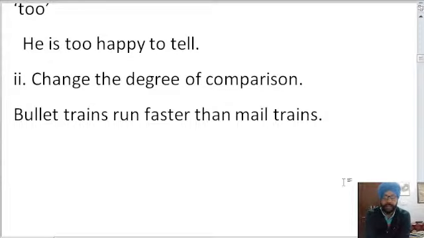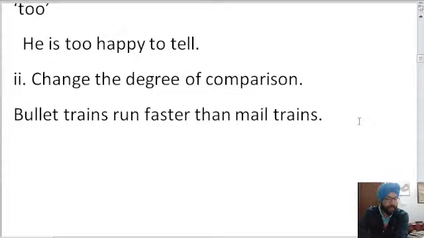Gursirat is answering really well. Juhi has also answered the previous question. So we are waiting for the answer of degree of comparison in the comment box. I don't know why any comment is not coming. Let me see. The connection is okay. No problem with the connection. So I think we should move ahead with the next question.